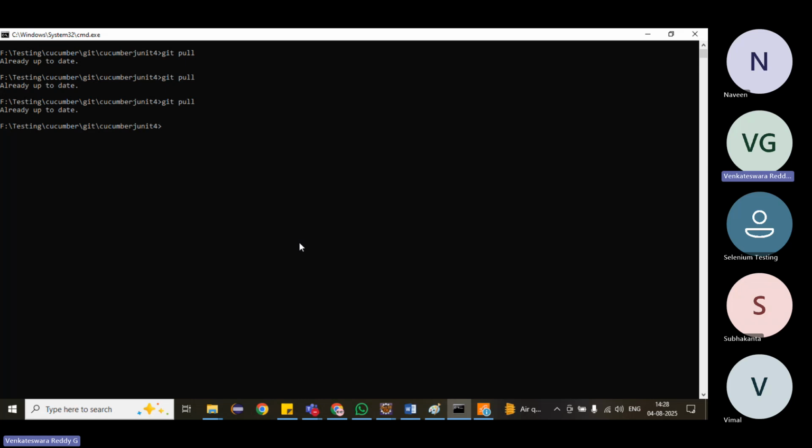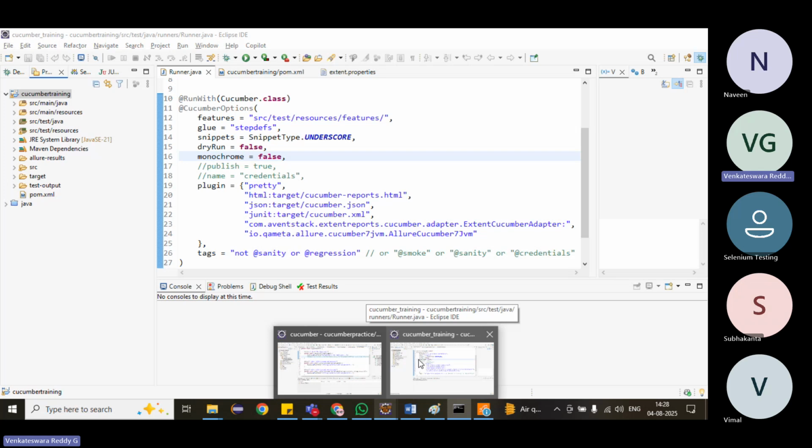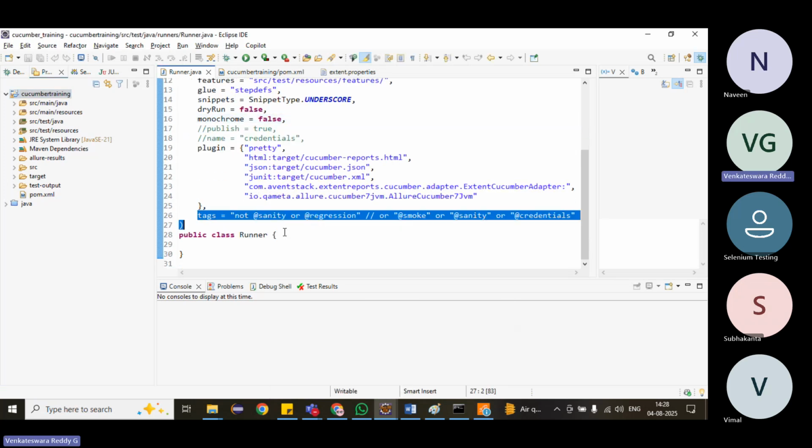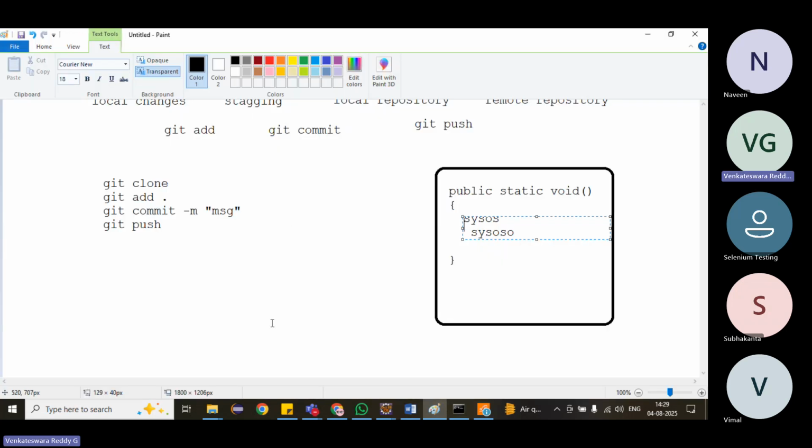After taking the git pull, we have to open the file and verify, some conflicts will show up in the file. We can decide which one we need to keep, whether your line or their line. We can remove those lines of code and again take the latest git pull. We'll see if possible, I will tell you those. This is the simple way how to create the repository and how to commit our code into the repository. Daily we have to do git pull, git add, git commit, git push. That's it. These are the only four commands we will use.